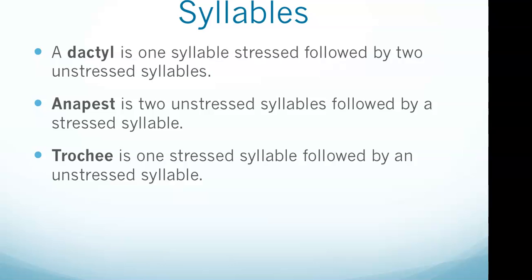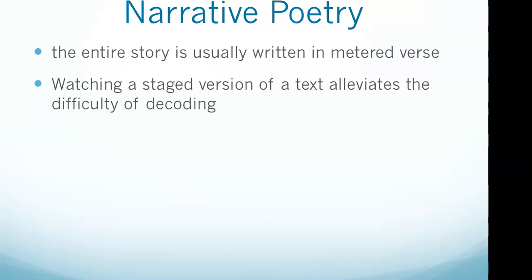Then looking at syllables. A dactyl is 1 stressed syllable followed by 2 unstressed syllables. Anapest is 2 unstressed syllables followed by a stressed syllable. And trochee is 1 stressed syllable followed by an unstressed syllable. So again, probably something you just have to commit to memory.